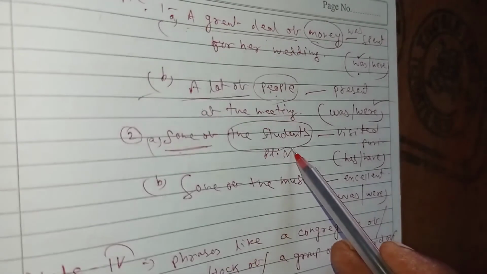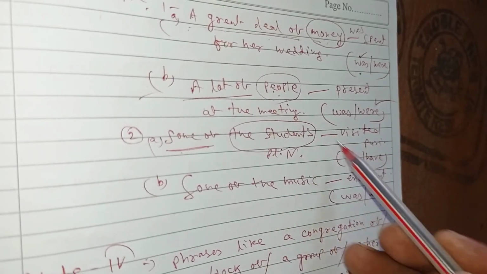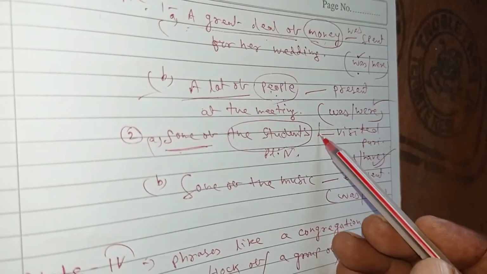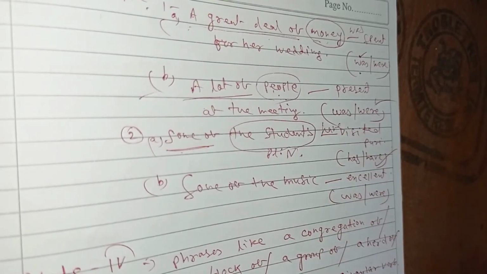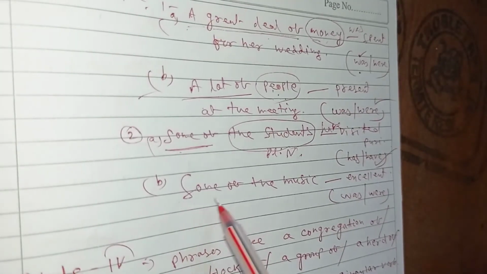Some of the students dash visited Puri. As it is in the present perfect form, "have" must be correct. Have. Okay. The next sentence: some of the music.